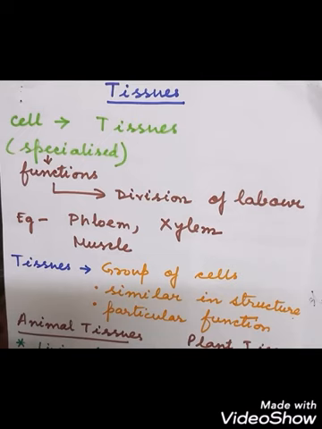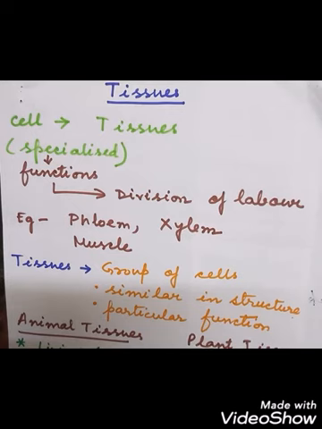So today we will start with the chapter tissues, and you already know that the subject syllabus has been reduced a little bit. So we will be focusing on those chapters that are there in the present syllabus.